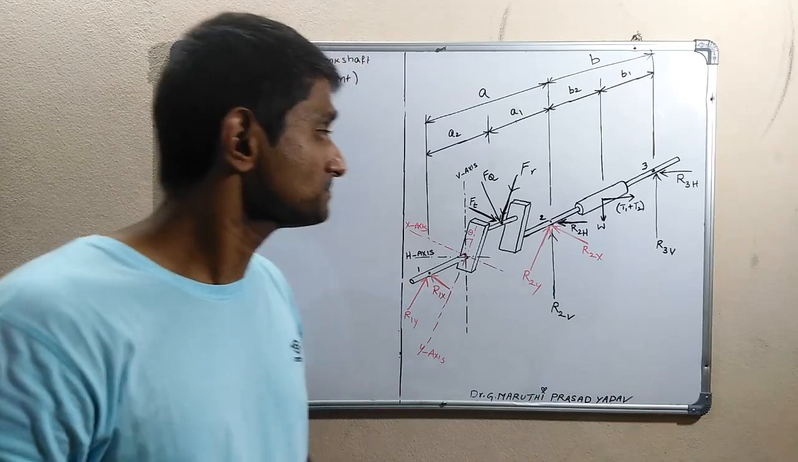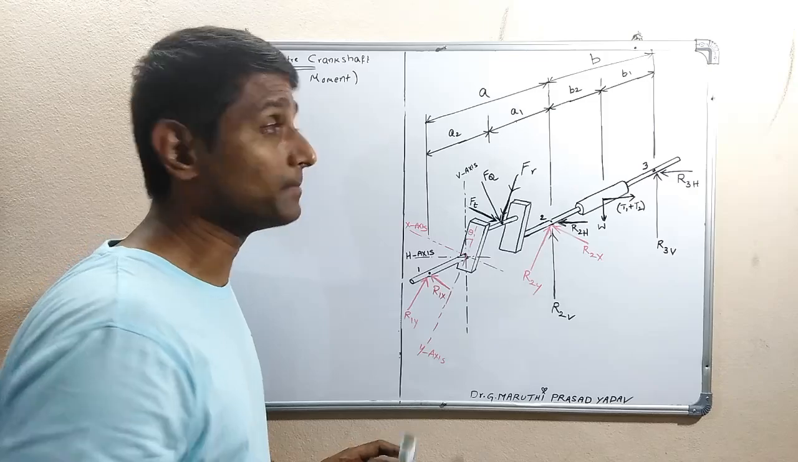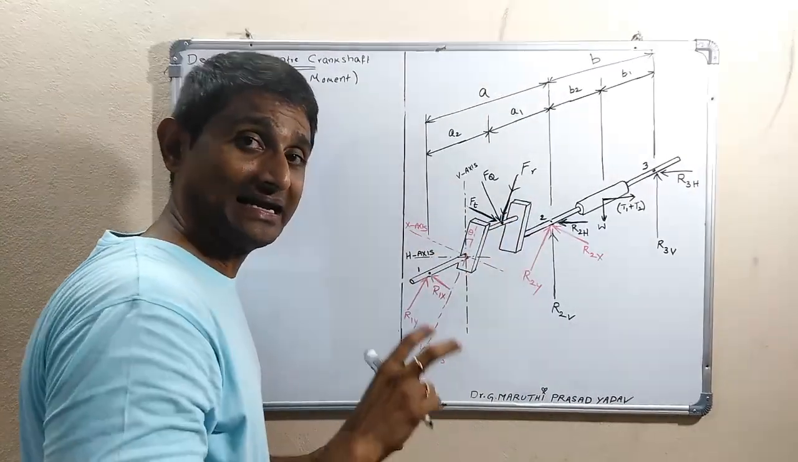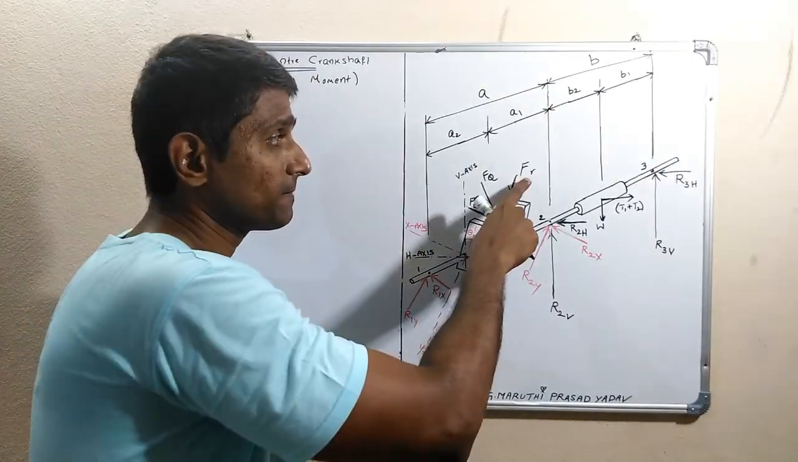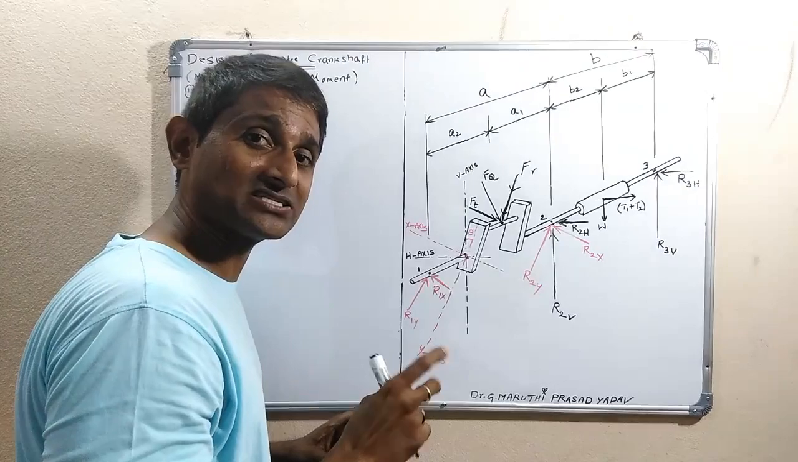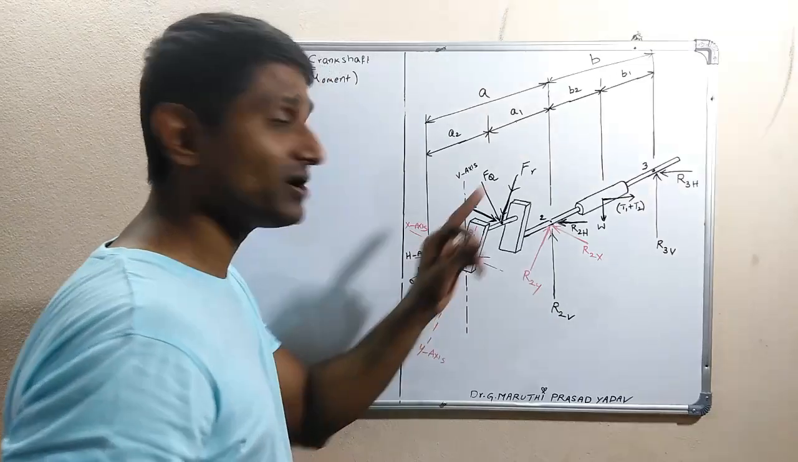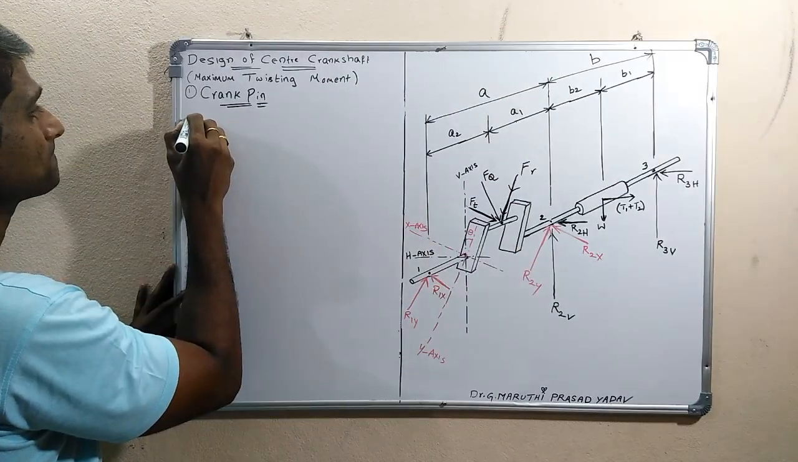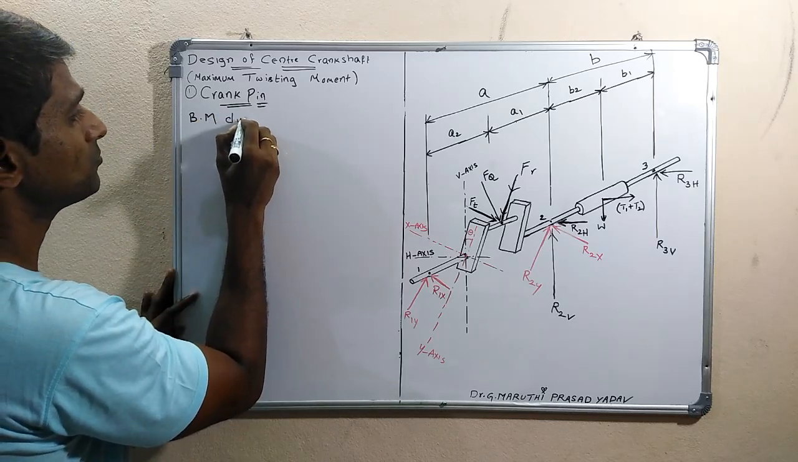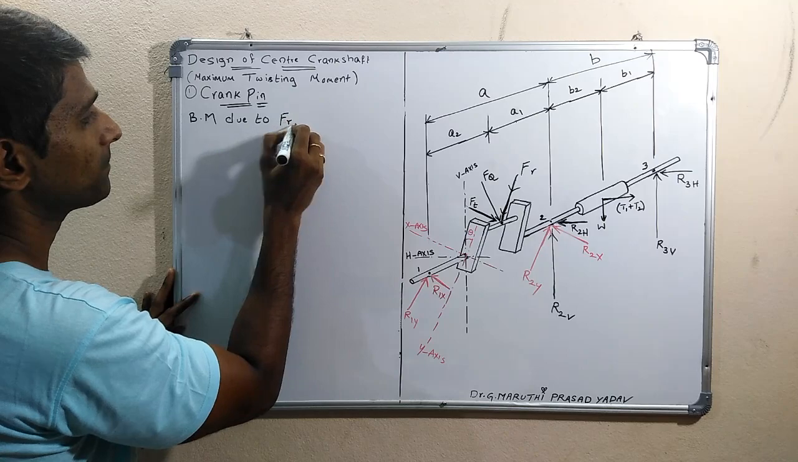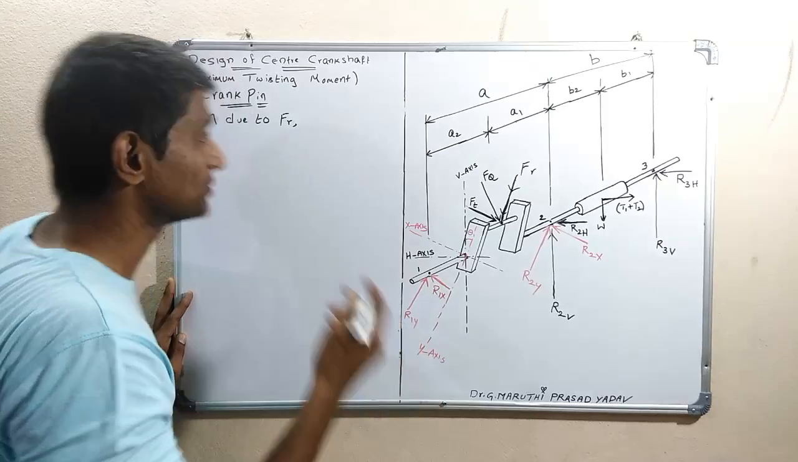Look at this one, the crank pin, it is here. It results in bending because of FR and it results in twisting because of FT. So it is under the action of a bending load because of FR, and under the action of a twisting load because of FT. Now the bending moment due to FR, the radial load. FR is the radial load, FT is the tangential load.